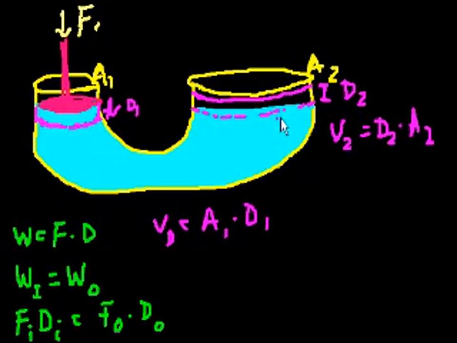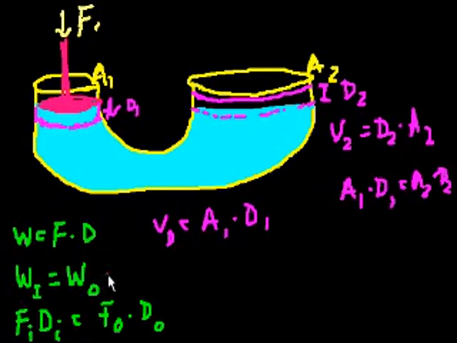So this volume has to be the same as this volume, right? So we know that these two quantities are equal to each other. So area 1 times distance 1 is equal to area 2 times distance 2.